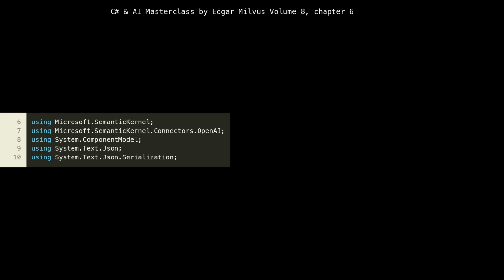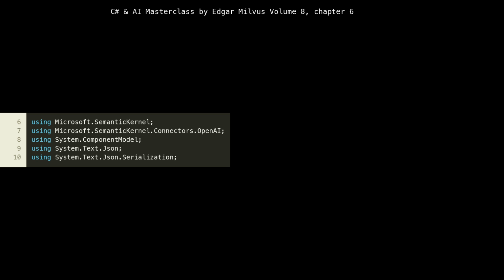Microsoft.SemanticKernel is the core library for building AI applications with Semantic Kernel. Microsoft.SemanticKernel.Connectors.OpenAI provides the necessary components to integrate with OpenAI models, which is a common choice for LLMs. The System.ComponentModel namespace is crucial for attributes like Description, which we'll see later are vital for the LLM to understand our C# functions. Finally, System.Text.Json and System.Text.Json.Serialization are included for efficient JSON serialization and deserialization, a fundamental aspect of how Semantic Kernel passes data between the LLM and your C# code.